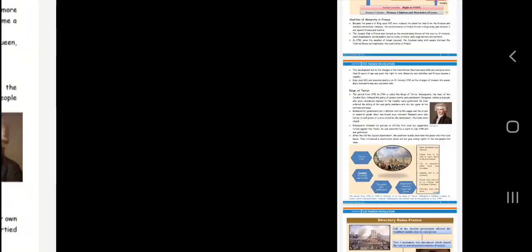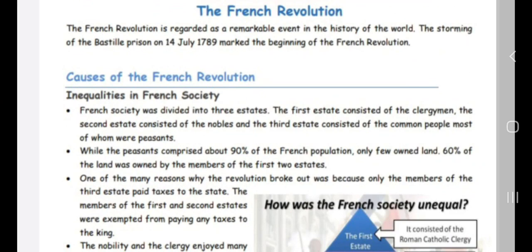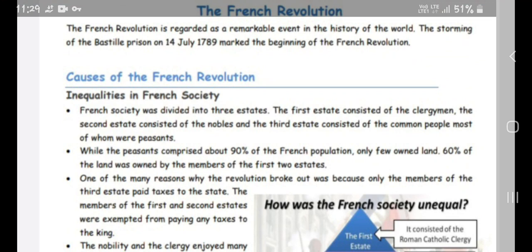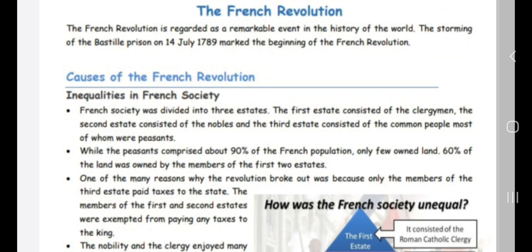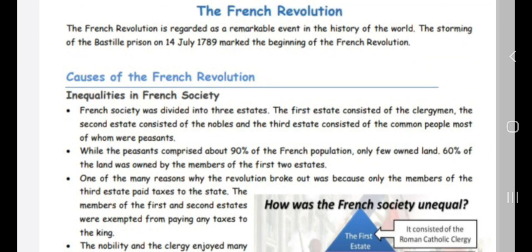Okay, this was the first topic. I will explain the other topics of the French Revolution in my next video. So till here you will understand how many problems were faced by the Third Estate. They were put under high taxes by King Louis XVI.